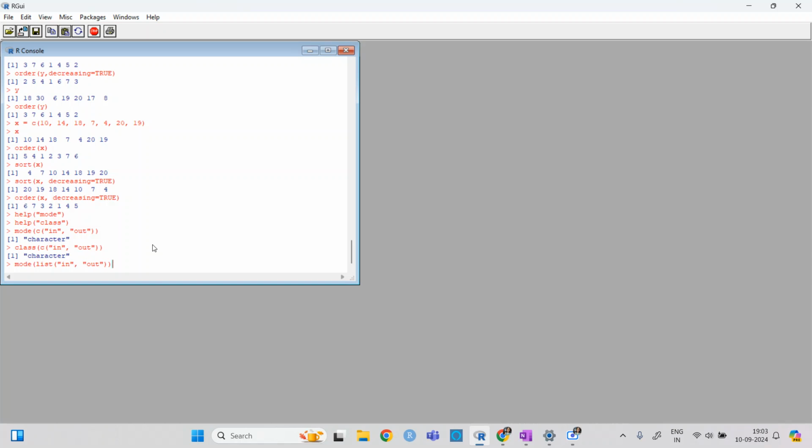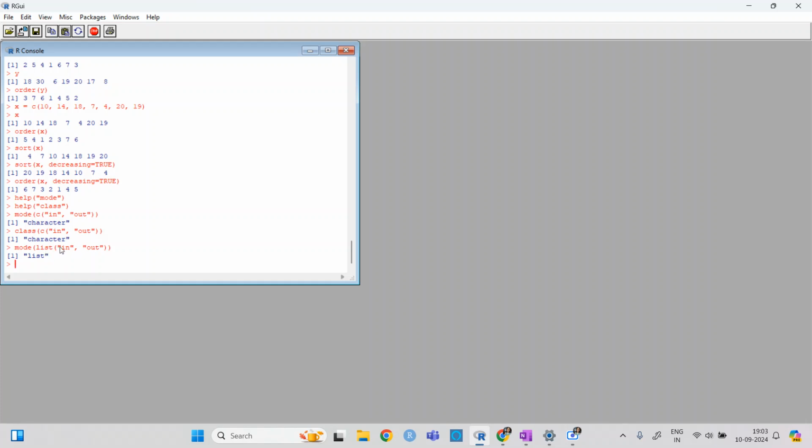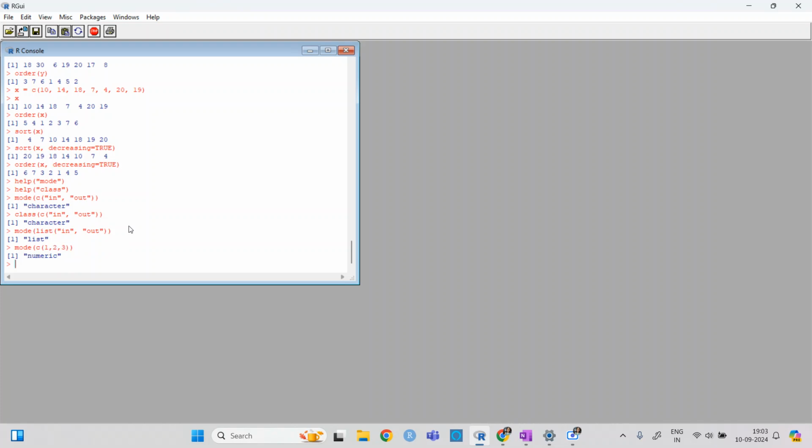No, but I think if I give it in the list form, then it will give that. Otherwise, if I have defined it in this form, then inside we are giving the character. So it is basically finding the mode of the inside one, right? If I give 1, 2, 3, then the mode will be numeric. What is the mode of the array? What kind of values are we giving? We can try some examples.